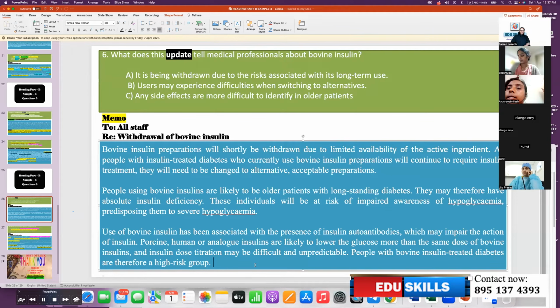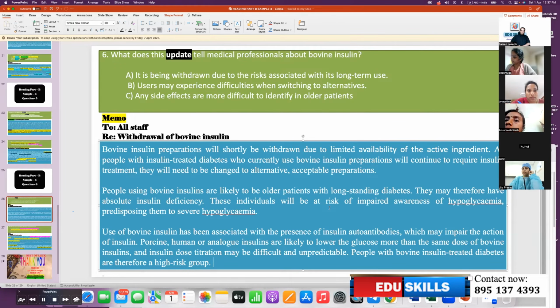Bovine insulin preparations will shortly be withdrawn due to limited availability of the active ingredient. As people with insulin-treated diabetes who currently use bovine insulin preparations will continue to require insulin treatment, they will need to be changed to alternative, acceptable preparations. People using bovine insulins are likely to be older patients with long-standing diabetes. They may therefore have absolute insulin deficiency.